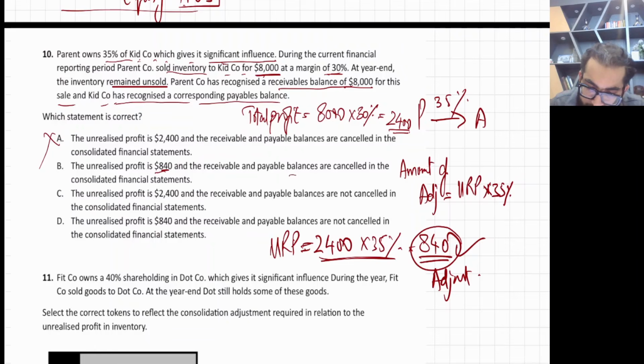So the correct statement is that the unrealized profit is 840 and the receivable and payable are not cancelled. Perfect. For this question, the unrealized profit is 840.